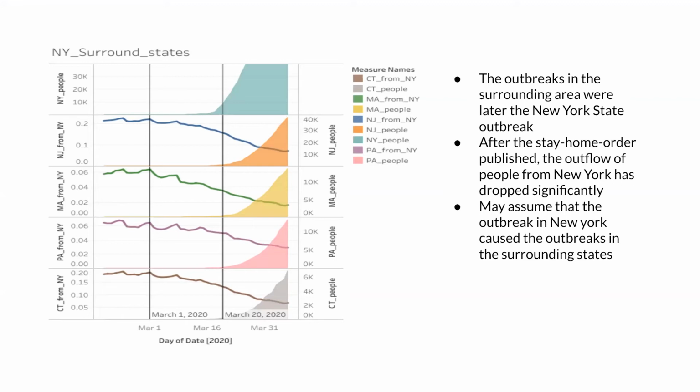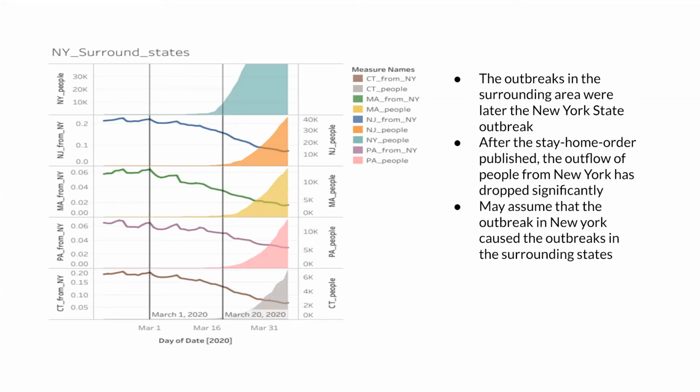On this graph, the colored lines represent the share of smartphones pinged in the state at a given date that have traveled to New York in the past 14 days. The line shows how many people have traveled to New York in the past 14 days. For example, you can look at the blue line.